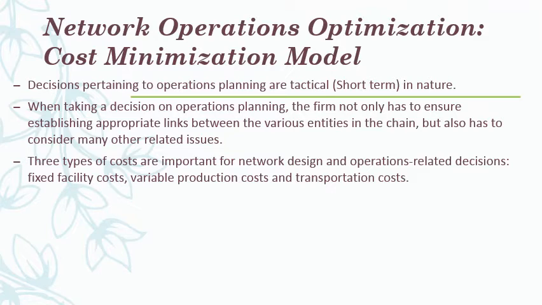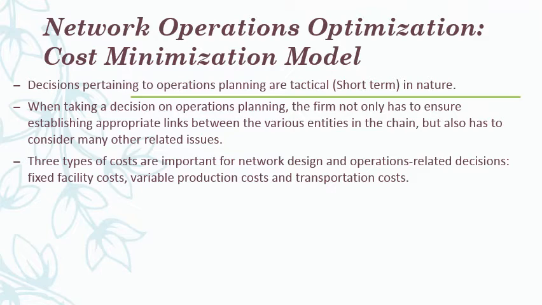Variable production costs are not one time in nature like a fixed facility cost. Fixed facility cost is one time in nature. We are going to construct a building one time, procure equipment one time. Of course, expansions could be there, but it happens at a much later stage. It won't happen every month or every year. It happens in a decade or in 2 decades or in 5 decades, like that.